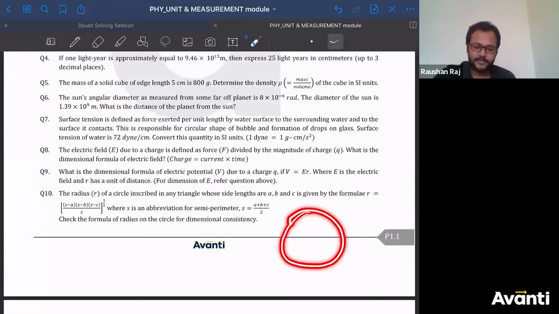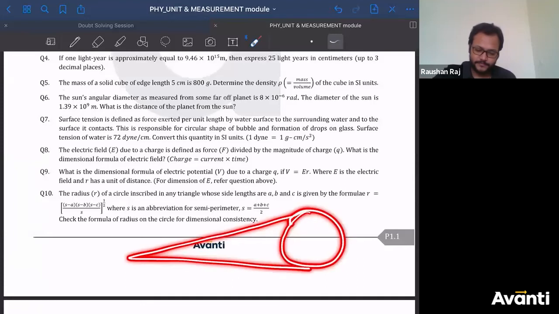If this is that circle and this is the viewing point, this is called the angular diameter. This is the diameter, and this is called the angular diameter. The Sun's angular diameter from some far off planet is 8 into 10 to the minus 6 radian. Theta is known to you. Diameter of the Sun is given, so this is capital D. This is given to you. Find the distance of the planet from the Sun.